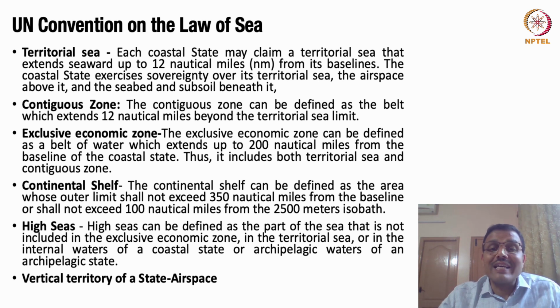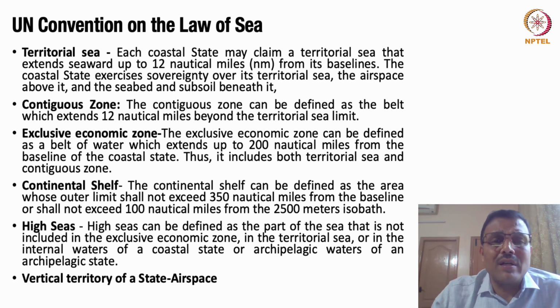So, what is territorial sea? I think UNCLOS very clearly defines what is a territorial sea, and it says that this is a place of nearly 12 nautical miles from the baseline. Okay, and this is a place where the coastal state, like India, being a coastal state, even in the islands, can extend its sovereignty towards.